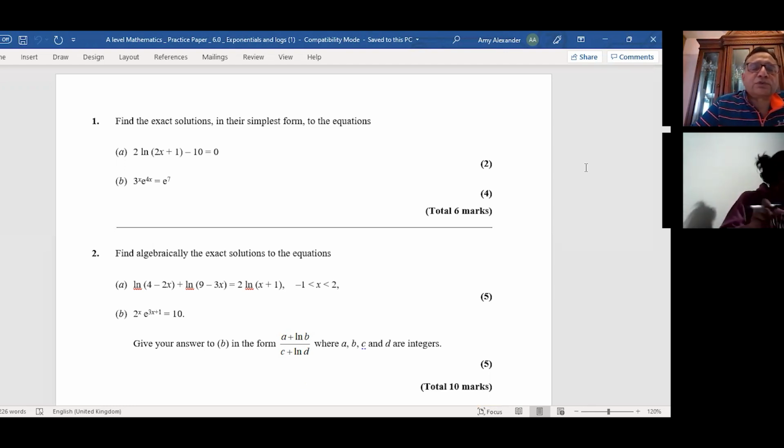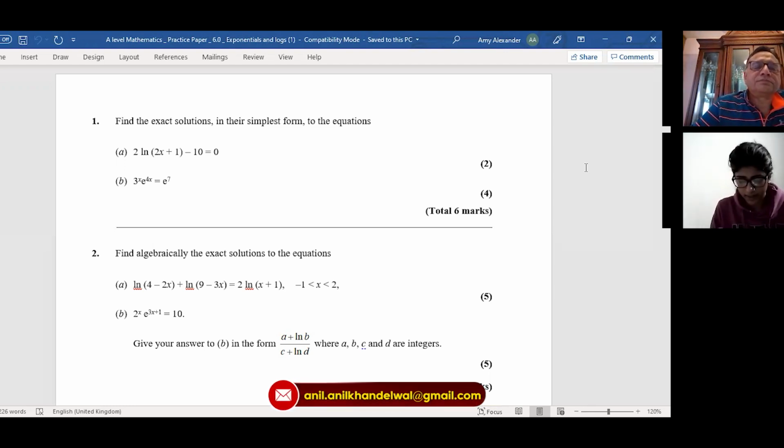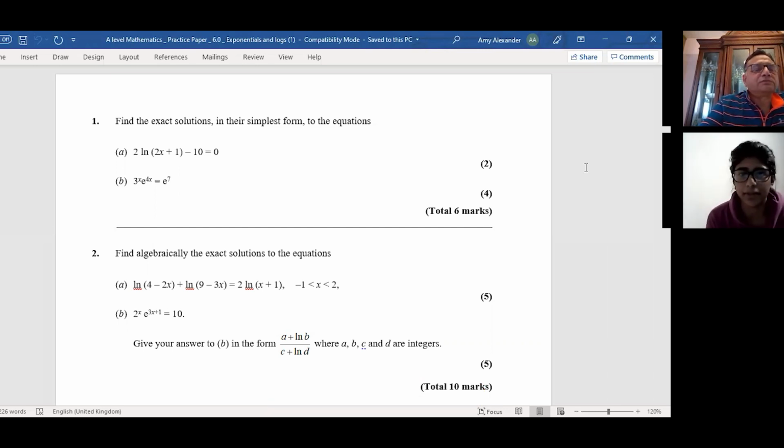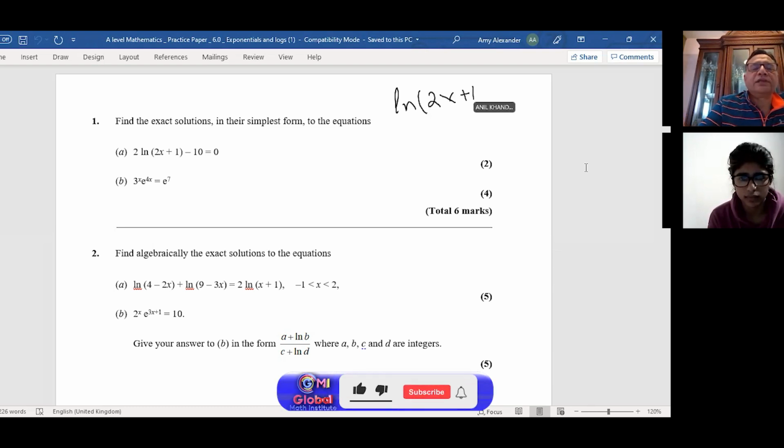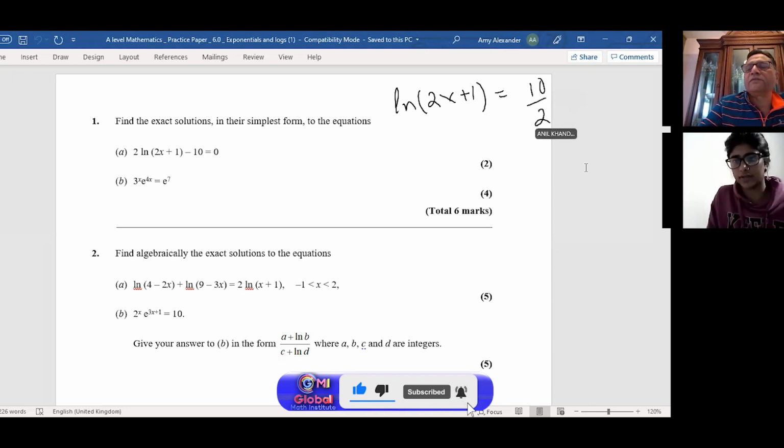Can you please read the first question? Yes. So part A is 2 ln(2x + 1) minus 10 equals 0. So we need to find the exact solutions in their simplest form. Yeah. So we'll rearrange this equation and we can write ln(2x + 1) as equal to what? We'll take 10 to that side and then divide by 2, which is 5, correct?